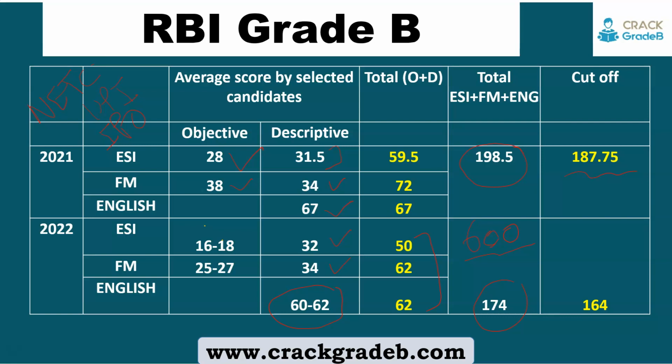So as compared to the last year, at least 10 marks lower in FM and 10 marks lower in the ESI objective paper. The average score will be around this. So based on this, if we calculate, the total average score is coming around 174. There was a 10 marks difference between the cutoff and the average score. So based on this we can consider that the cutoff can be in the range of 160 to 170. So most probably, as we have seen the questions also, the cutoff will be in this range, and